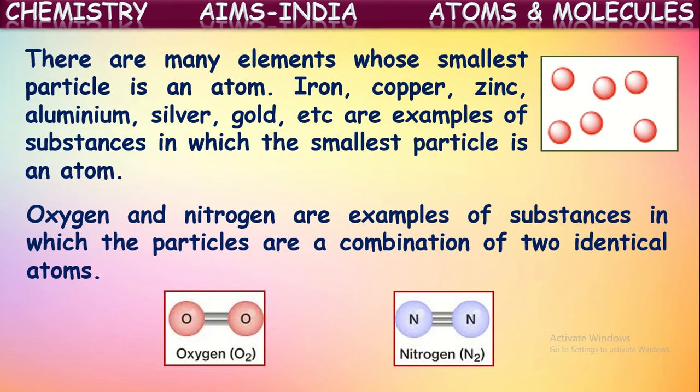There are many elements whose smallest particle is an atom. Yes, there are so many elements like metals and noble gases. These contain atoms as their smallest particles. Metals like iron, copper, zinc, aluminum, silver, gold, these all contain atoms as the smallest particles. They do not have molecules. They have atoms as the smallest particles.